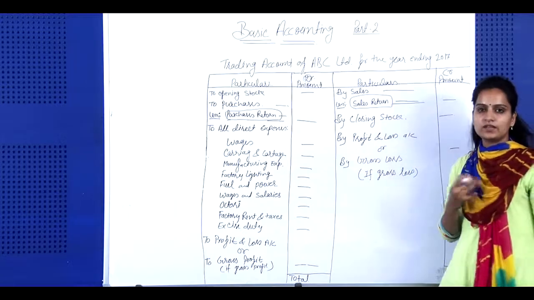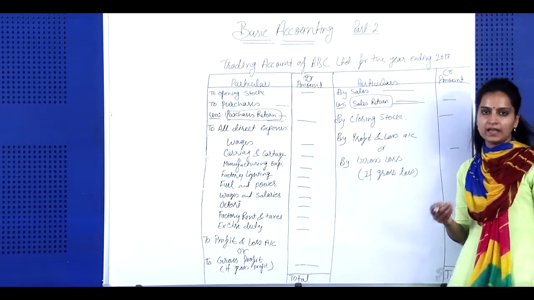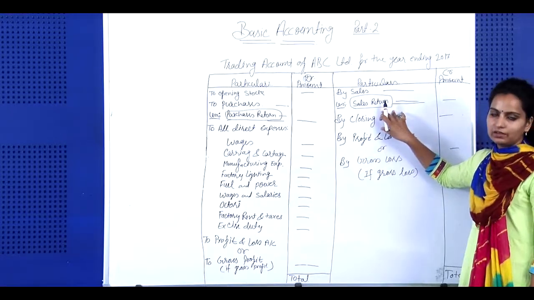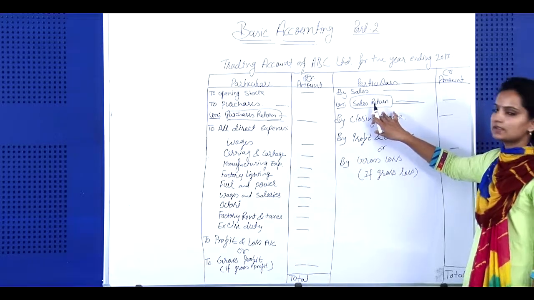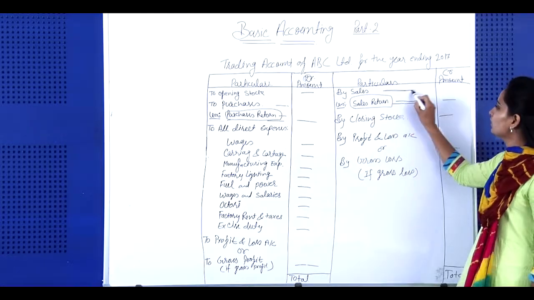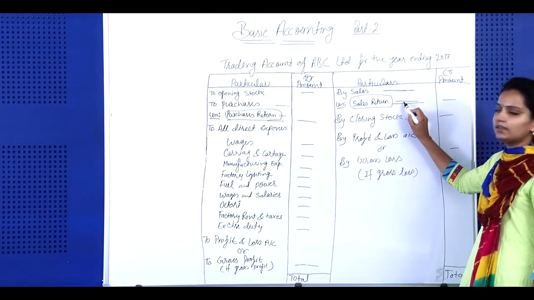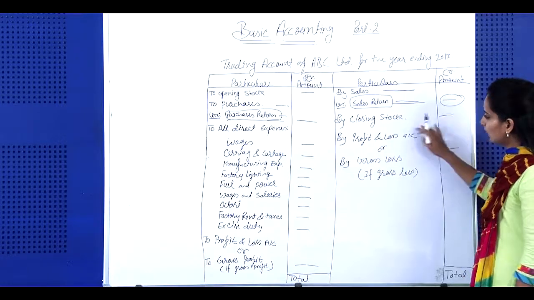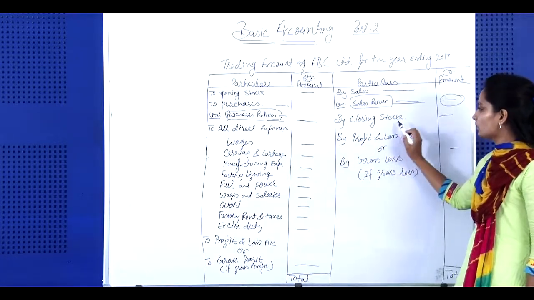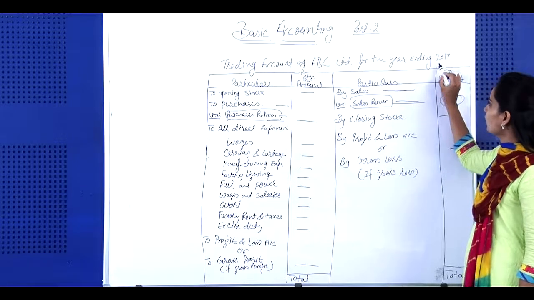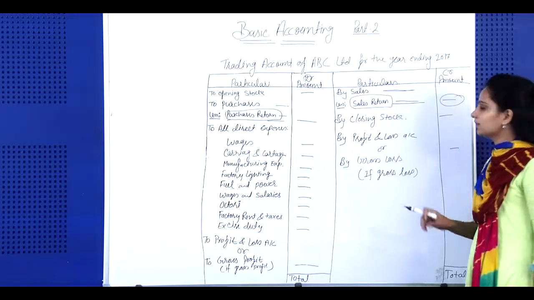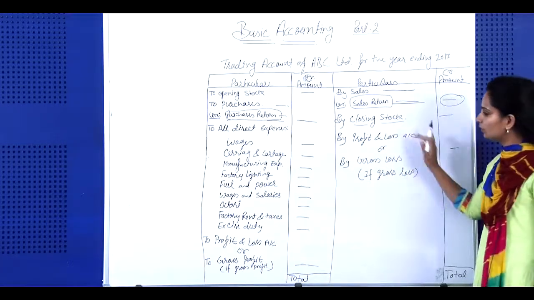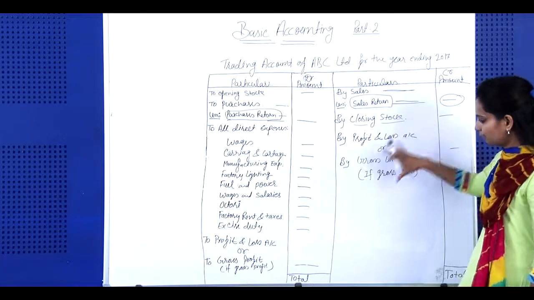That means we have sold some goods and some customers do not like them, or there are some mistakes in the product, so they return the product to our company. That term is considered as sales return. The sales amount is written in the inner column, after that the adjustment of sales return is made, and the final amount is written in the outer column. Now the second term is closing stock. Closing stock means the value of stock on the date of 31st March, the end of the year. Now understand this portion of the trading account.